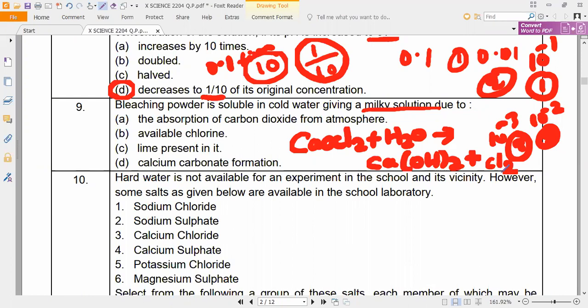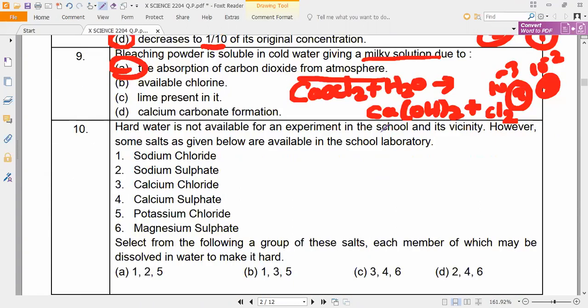CO2, sir. Yes, carbon dioxide, the absorption of carbon dioxide from the atmosphere. That is the question you have to understand. So the bleaching powder is soluble in cold water, giving a milky solution because it will absorb the carbon dioxide from the atmosphere. That is why it is the correct answer. So be a little careful. Don't simply see that chlorine is evolving and choose that one.